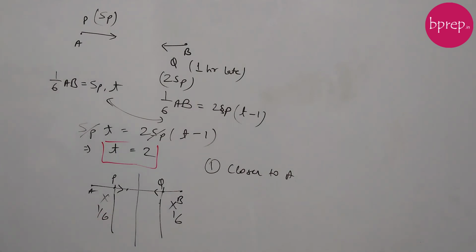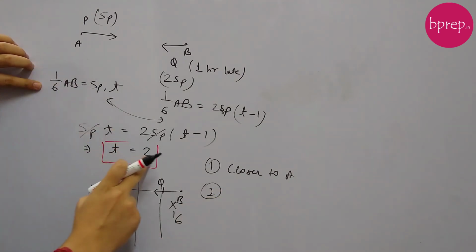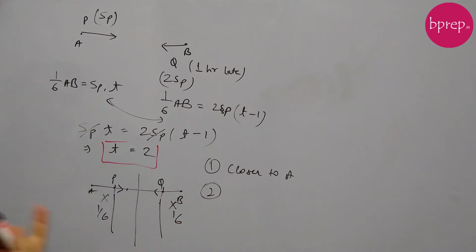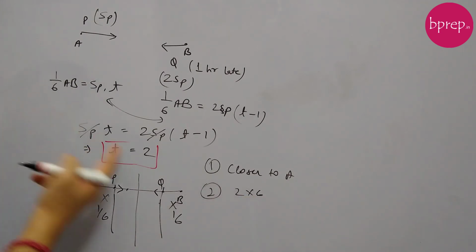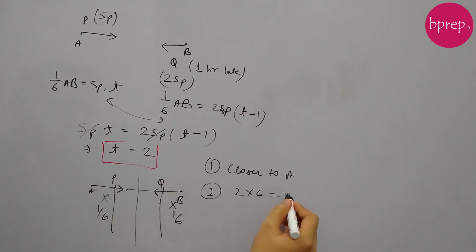The second question is, how many hours would P take to reach B? To cover 1/6 of the distance, P is taking 2 hours. So to cover the complete distance, we can apply the unitary method. So this will be 2 into 6. Covering 1/6 takes 2, so to cover 1, it will take 2 into 6. So it will take 12 hours for P to reach B.